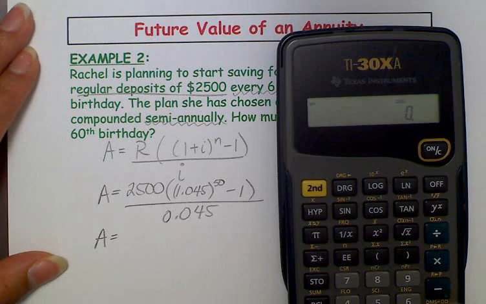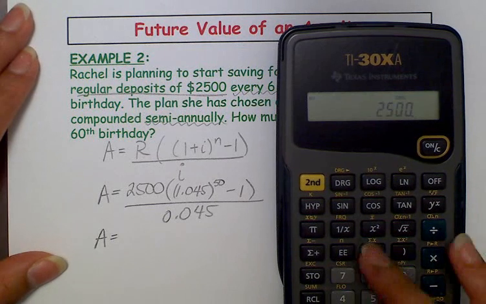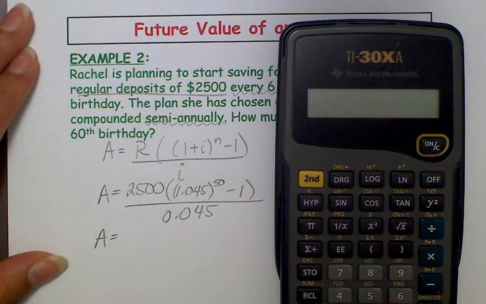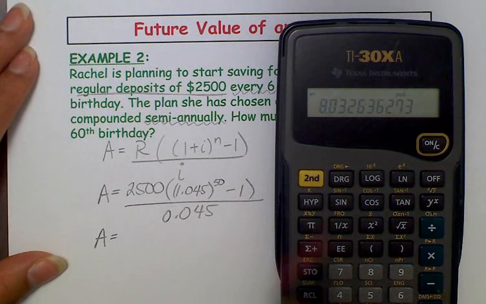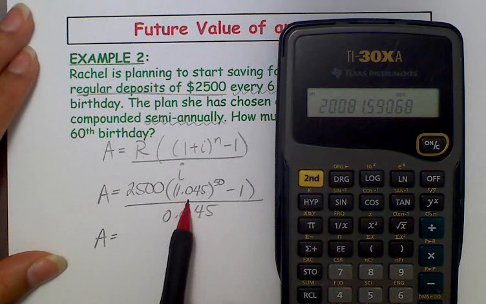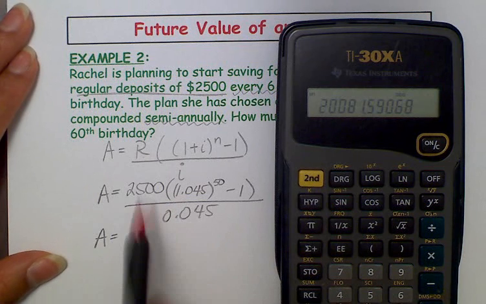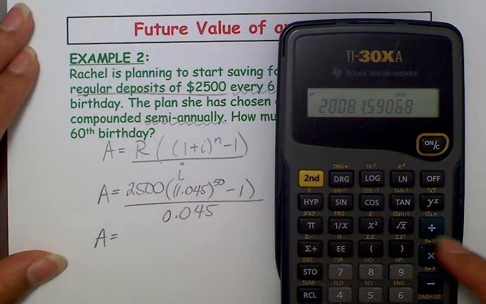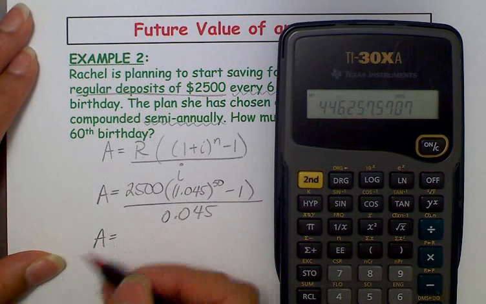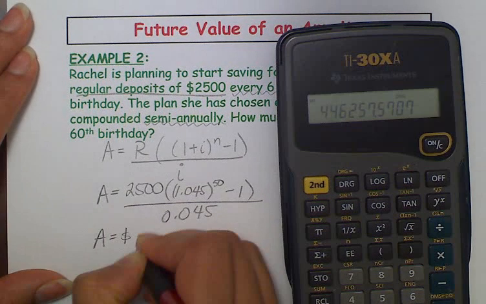So 2,500 times bracket 1.045 to the exponent 50 minus 1 bracket, so that's just the value of the brackets times 2,500, and I'm going to take that and divide it by 0.045, and that gives me quite a large number.